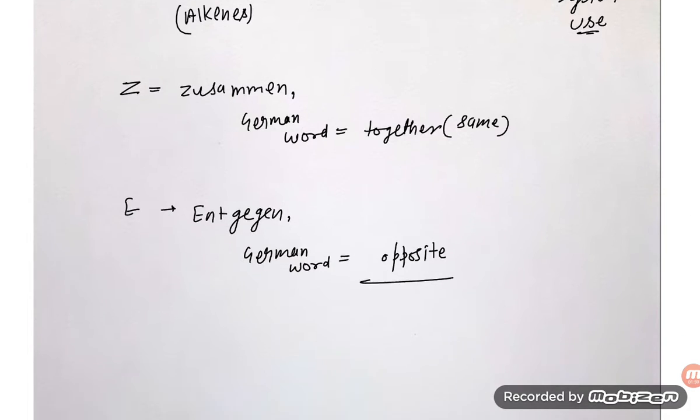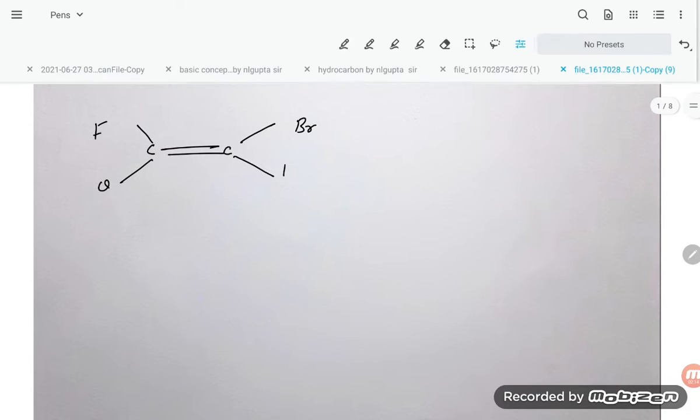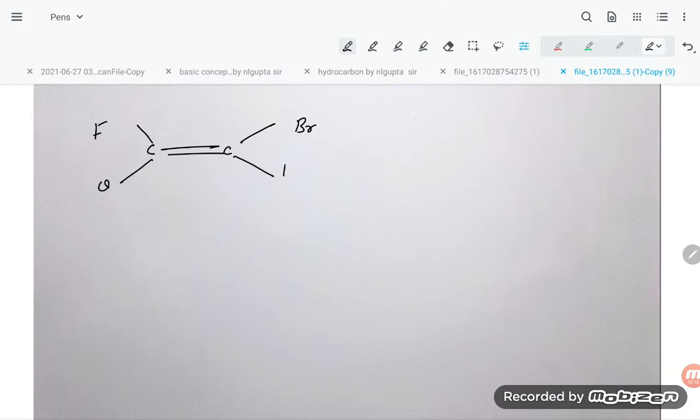Because cis and trans you can easily understand. But suppose we are having an alkene with four different groups. Suppose this is the compound: F is there, Cl is there, I is there, and Br. What will you be able to do, students? Four different groups, how can you write the name?